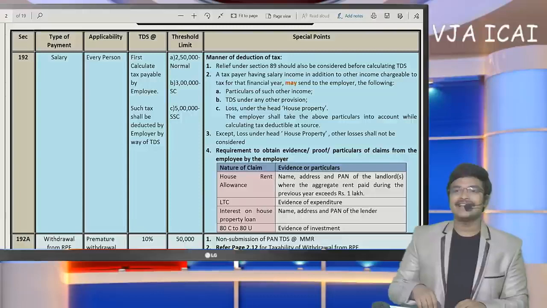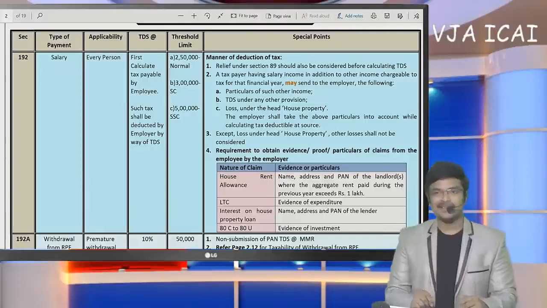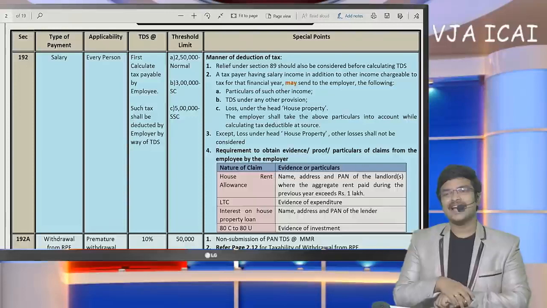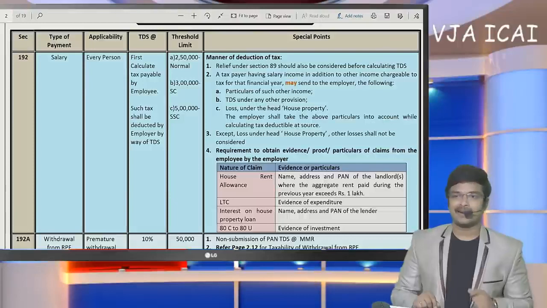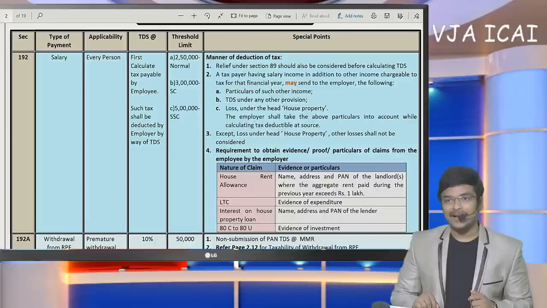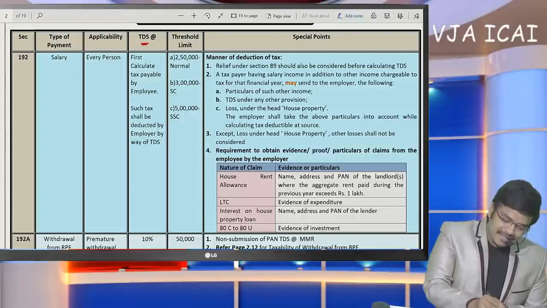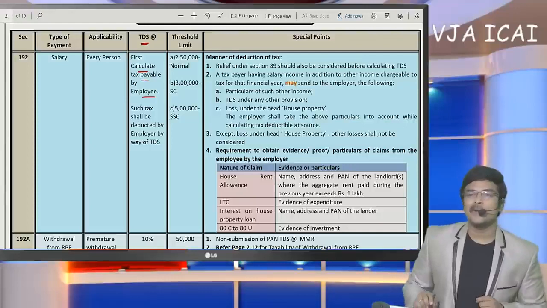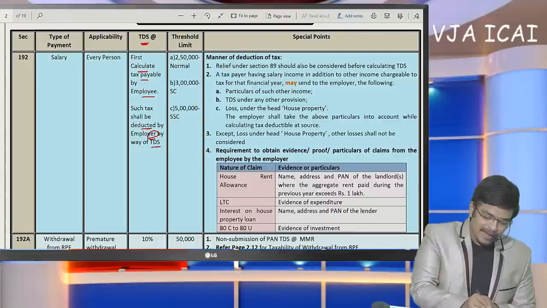Sir, what is the TDS rate to be applied in case of salary? There is no specific TDS rate like 10%, 15% in case of salary. First of all, when an employer gives a salary to an employee, self-assessment of the employee should be made by the employer, and the tax payable by the employee should be deducted by the employer by way of TDS. The thing to be kept in mind here is, first calculate the tax payable by the employee. First we need to calculate how much the employee is liable to pay as tax. Such tax is to be deducted by the employer by way of TDS.